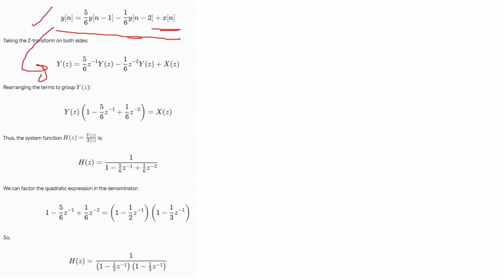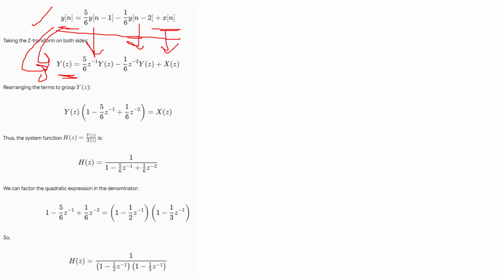Normally it is Laplace only, but if the system is discrete, then in that case, if you are converting, that will be the Z transform. So continuous is Laplace and discrete is Z. So here we are converting into the Z transform. Take the Z transform of each of them, and you will get the Y of z like this.